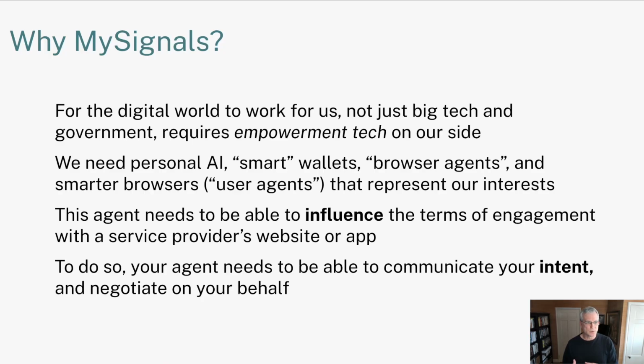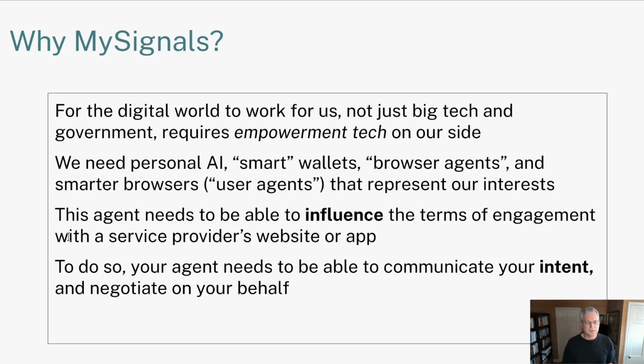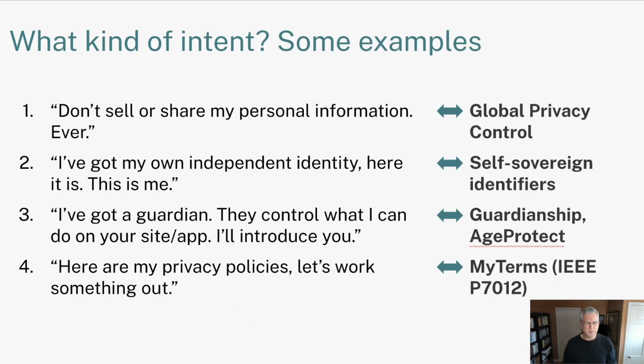For the digital world to work for us, not just big tech and government, we need empowerment tech on our side. We need personal AI, smart wallets, what people are now calling browser agents, and maybe just smarter browsers to represent our interests. This agent of ours needs to be able to influence the terms of engagement with service providers, websites, or apps. To do so, your agent needs to be able to communicate your intent and negotiate on your behalf. What do we mean by intent?